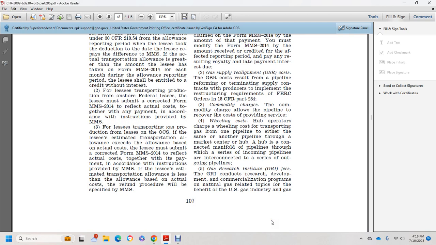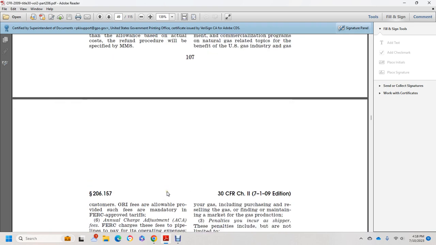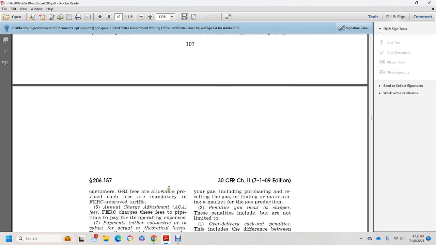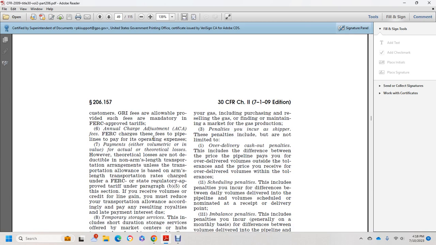And 5. Gas Research Institute fee. The Gas Research Institute conducts research for the development and commercialization program of natural gas related topics for the benefit of the U.S. gas industry and gas customers. The Gas Research Institute is allowed to provide such fees, mandatory with Federal Energy Regulatory Commission approved tariffs. 6. Annual charge adjustment. The Federal Energy Regulatory Commission charges the fee for the pipeline to pay for its operating expenses.